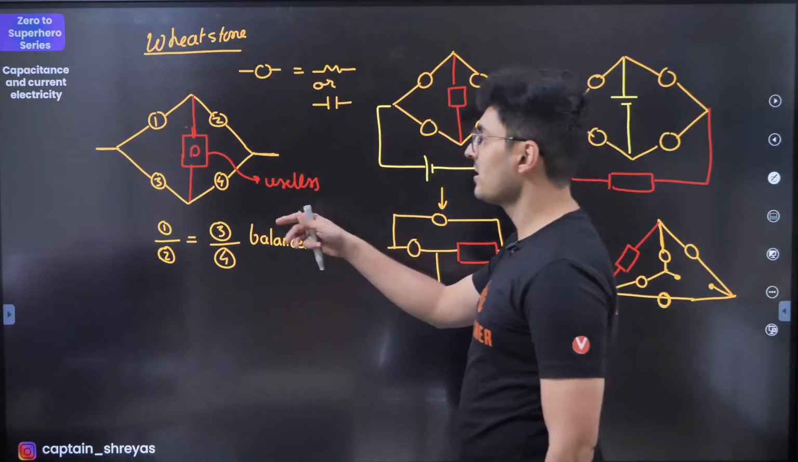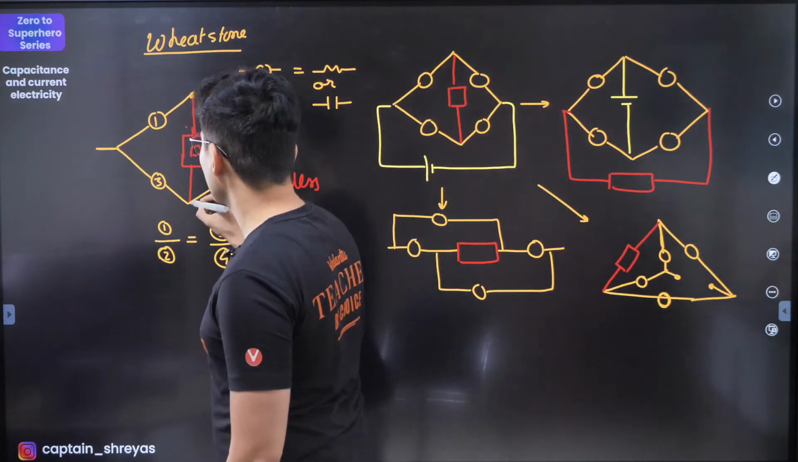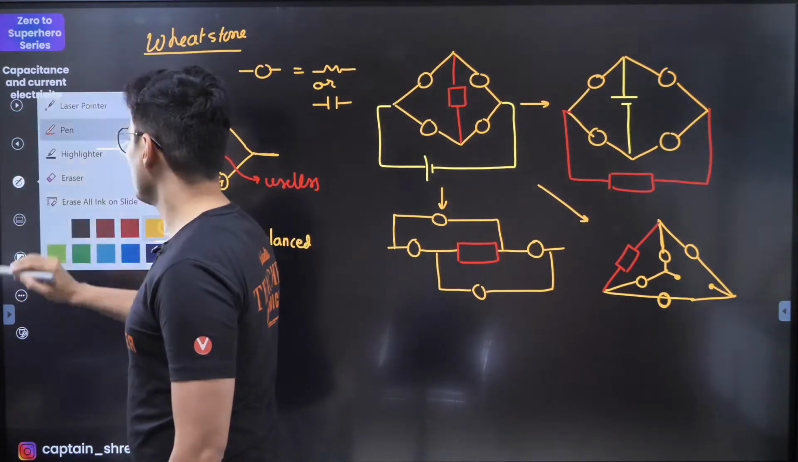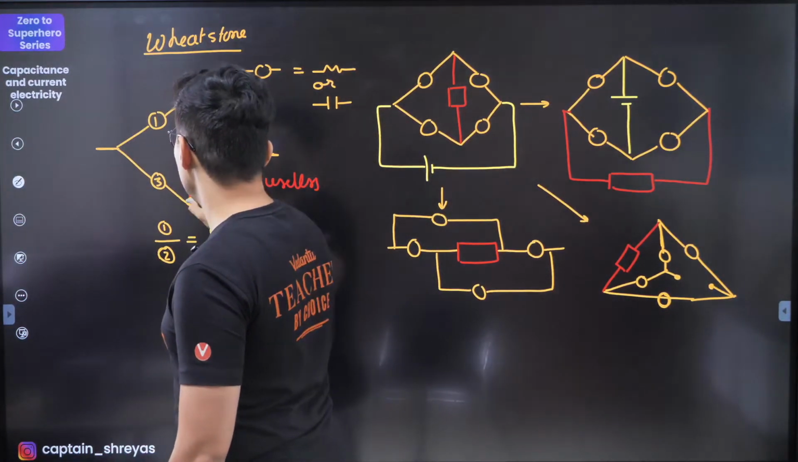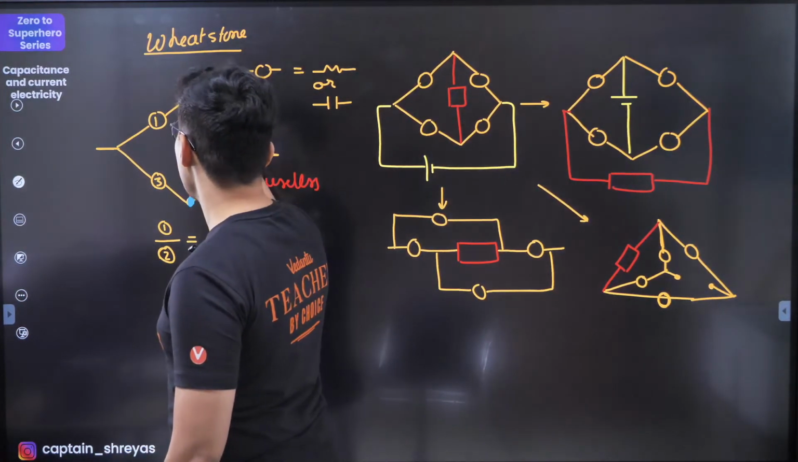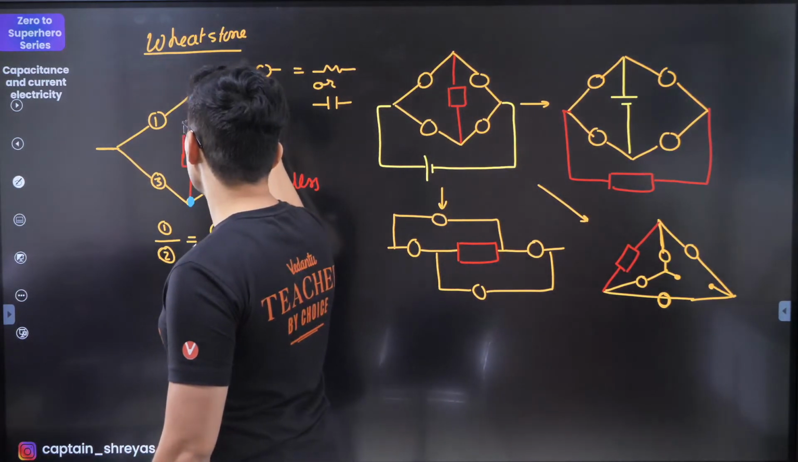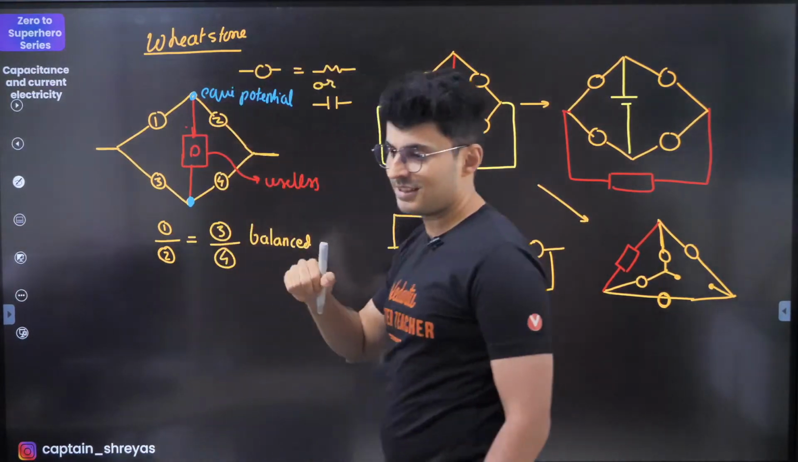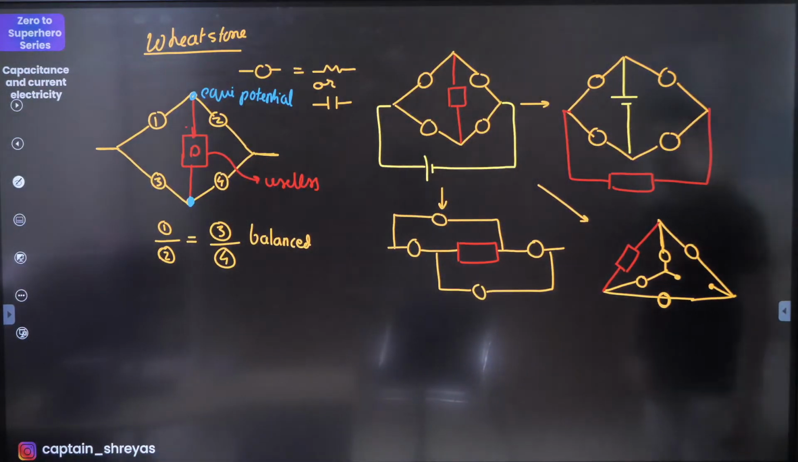Okay, so very, very important. And why this happens is because this point and this point have the same potential. Okay, so that is very important, guys. You should know that. The reason why it becomes useless is because these 2 points are equipotential points. That's the reason for that. Okay, so that's one thing.